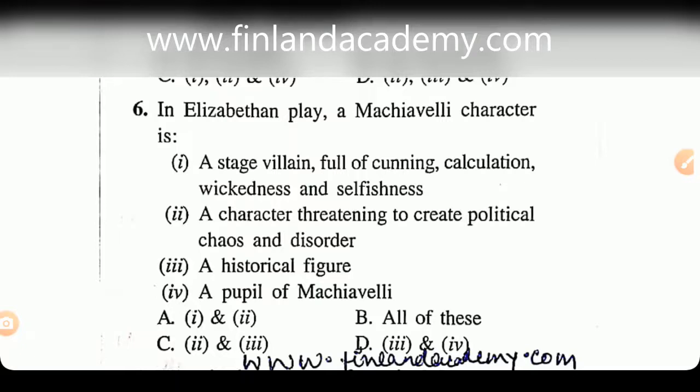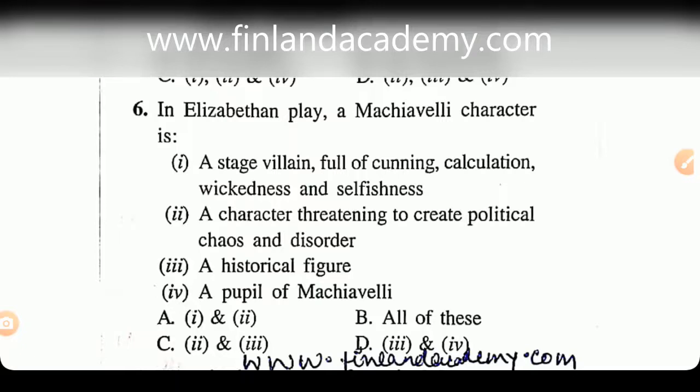Now, I'll give you one definition. Please listen to this definition clearly. According to Collins Dictionary, a Machiavellian is an immoral, cunning person, especially a politician. So you got to understand the relation of a Machiavellian character to politics.